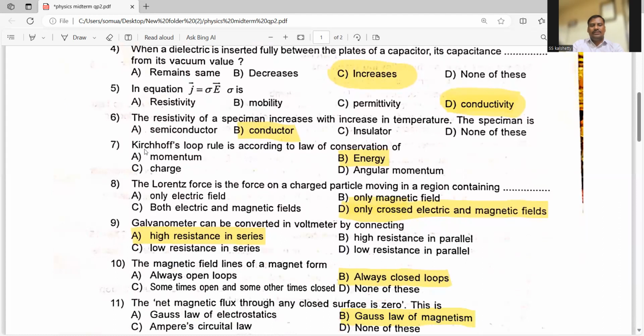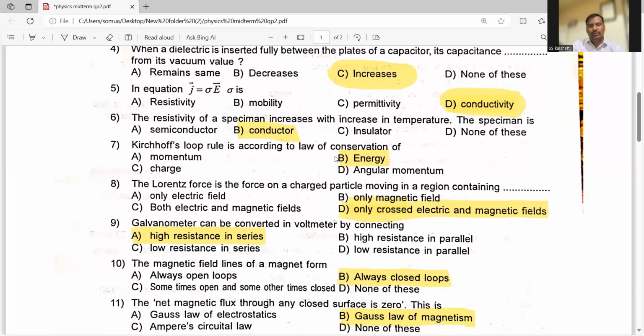Seventh question. Kirchhoff's loop rule is according to the law of conservation of what? I think in previous videos I also discussed these conservation laws. Kirchhoff's loop rule or junction rule, these are two. The loop rule is called the voltage law, which means energy will be conserved. In case of the junction rule, current will be conserved, which means charge will be conserved.